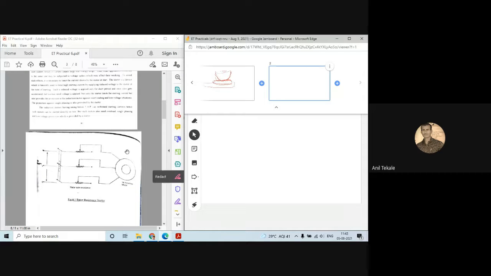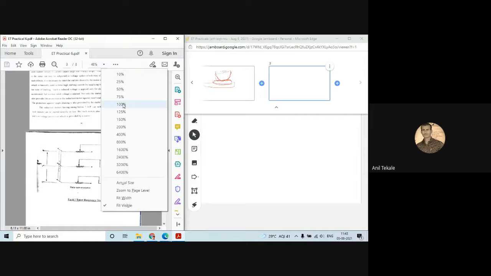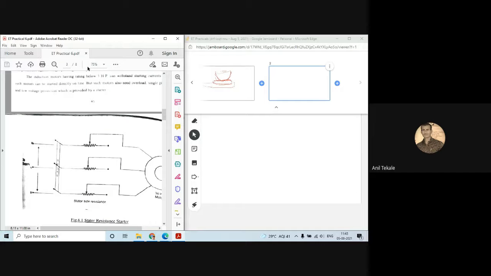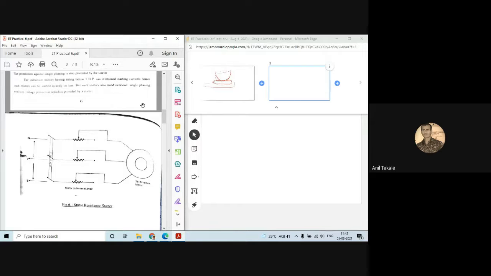Now you can see in the figure, here in the figure. Is it visible to everyone? That figure is visible, on the left hand side of you. Am I audible? Yes, sir. Okay, thank you.